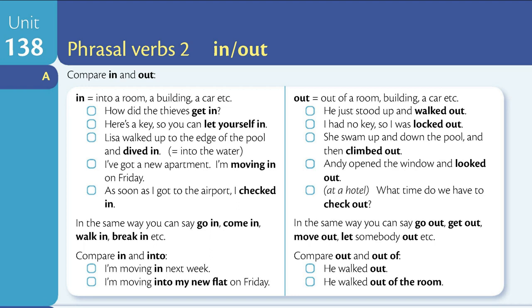Andy opened the window and looked out. What time do we have to check out? In the same way, you can say go out, get out, move out, let somebody out, etc. Compare out and out of. He walked out. He walked out of the room.